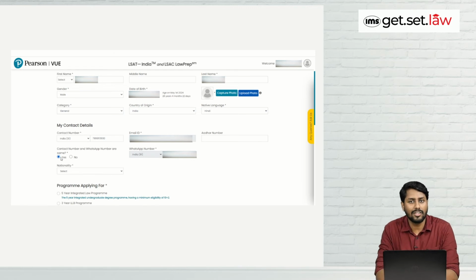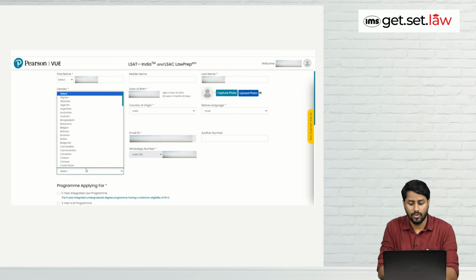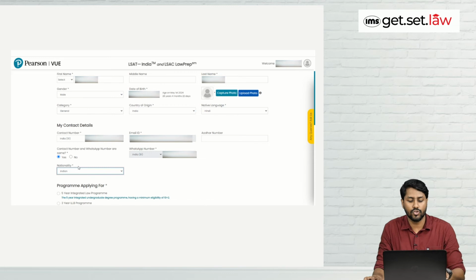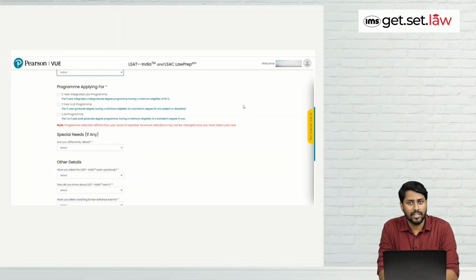Then the next thing that they're asking is nationality. So you can choose India over here or any other nationality to which you belong. So these are the basic details that you need to fill. The first one is basic details. The second one is contact details. Once you have filled basic details and contact details, then they are asking program applying for.